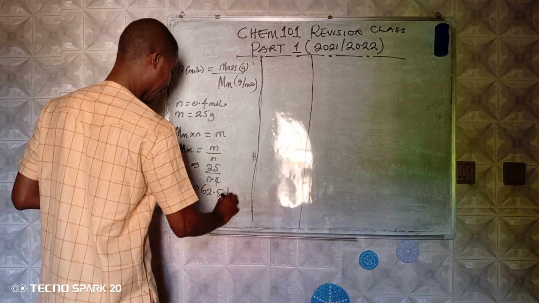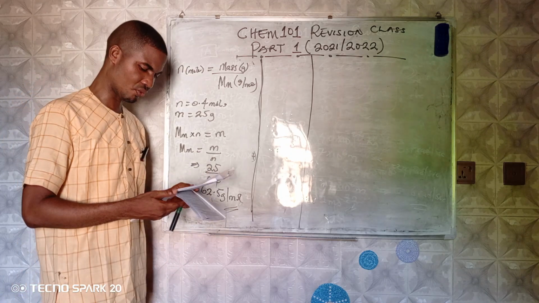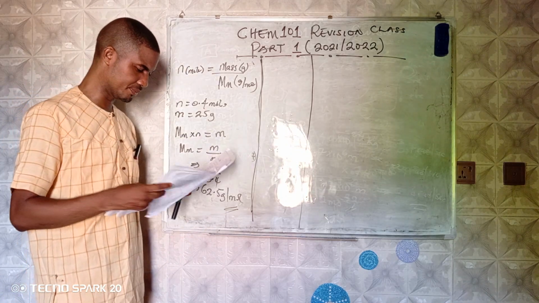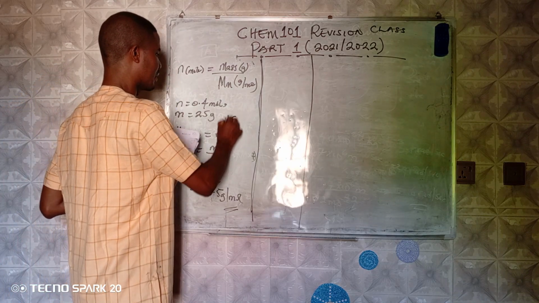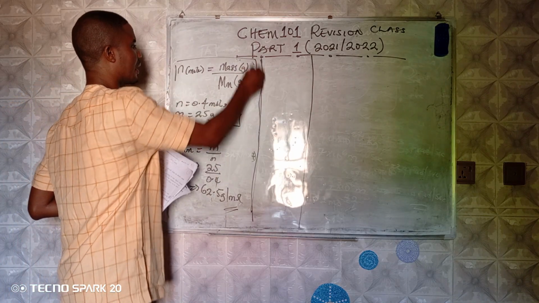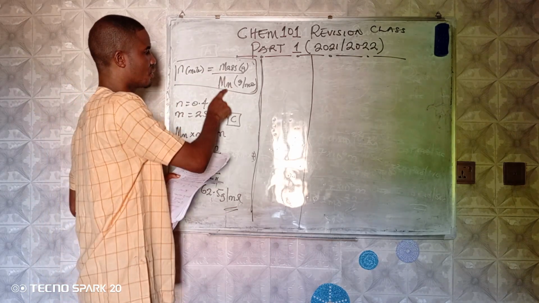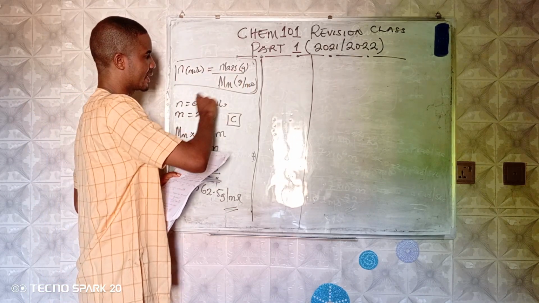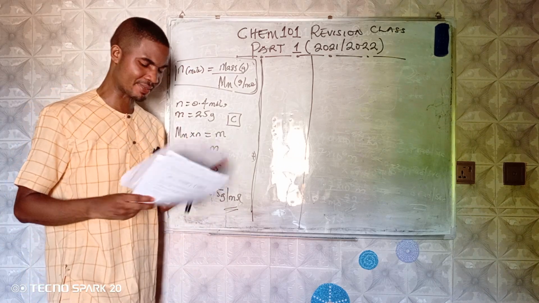62.5 gram per mole. So that should be option C. Option C. So mark this formula: the amount in mole is equal to mass over molar mass. Mass is measured in gram, molar mass is measured in gram per mole. That is question number 6.